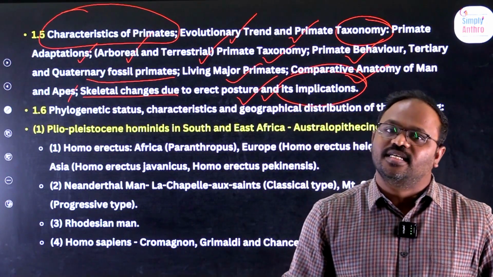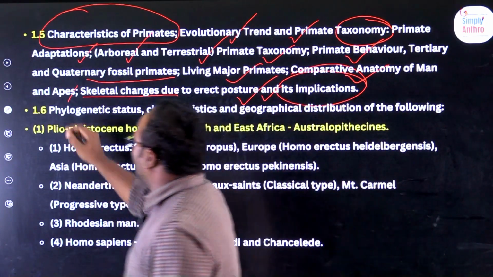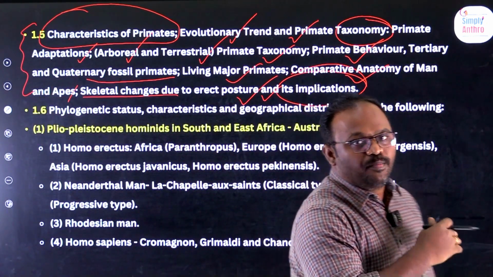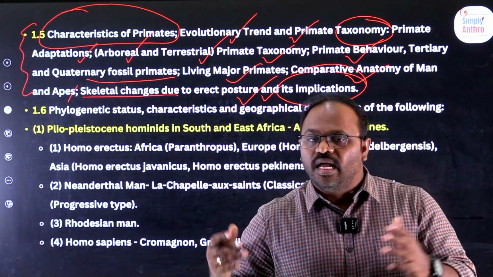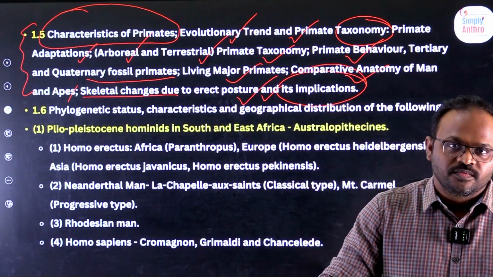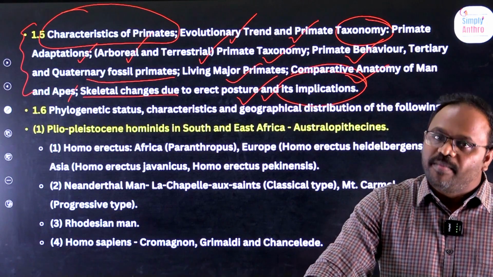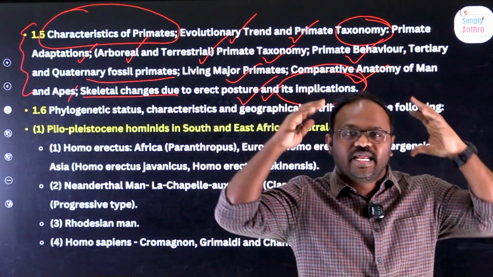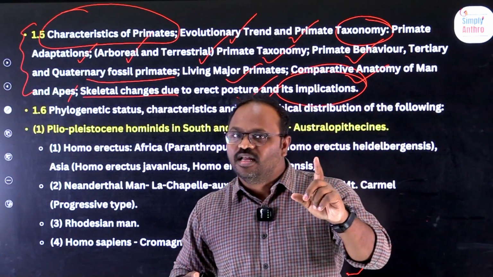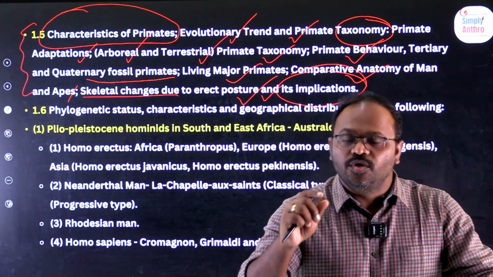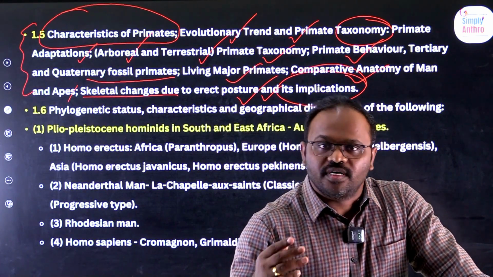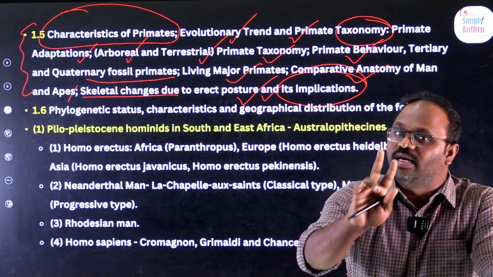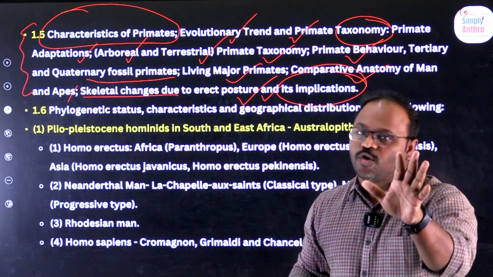So all this is about 1.5: primate behavior, comparing primates with humans, apes and other animals. Simply, it is about the primates and humans and how they were related, comparing their skeletons, heads, bodies, everything. Okay? Here the difficulty is that new terms, new words and new sites will be introduced. You just have to memorize; this chapter requires a little bit of practice, okay?